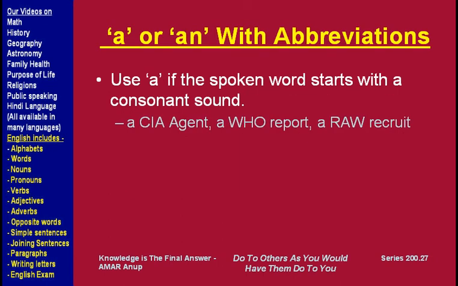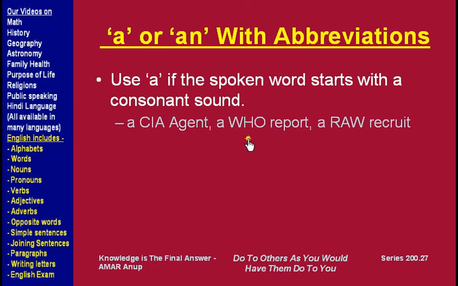Here are a few examples. A CIA agent. CIA stands for Central Intelligence Agency. It is the spy agency of America, and it is called CIA. Because the pronunciation of this word starts with S, CIA, we use a CIA agent. This is another word, WHO.